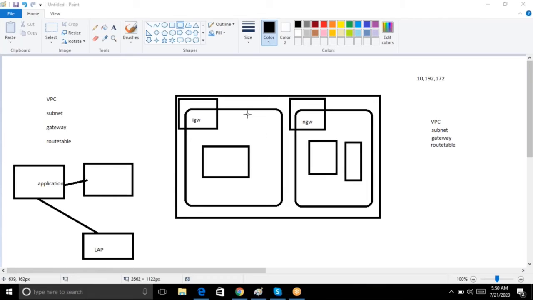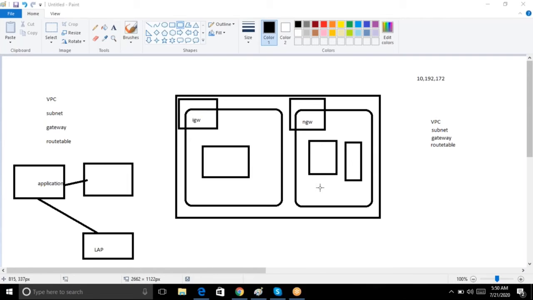Even in real time, what they will do is take one subnet, maybe one network. This is one subnet, this is one more subnet. In one subnet, you will make the application server. In one more subnet, you will make the database servers. So they will create a private subnet for your database. What is a private subnet?